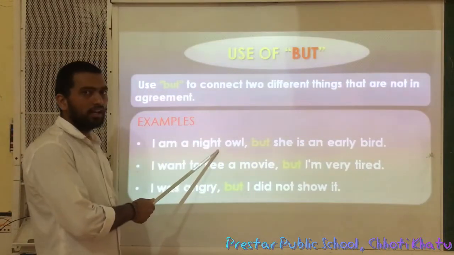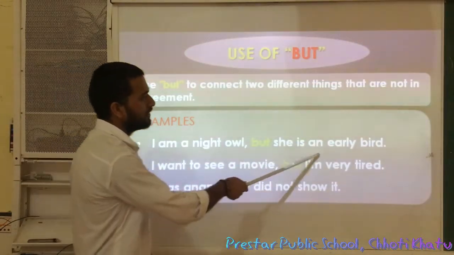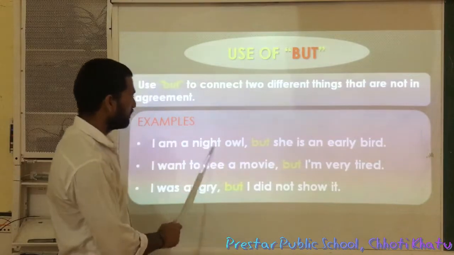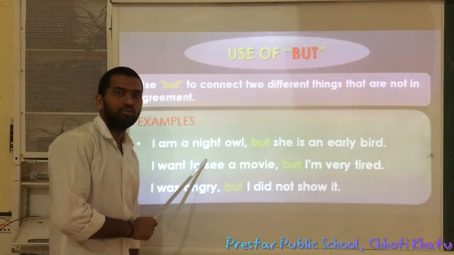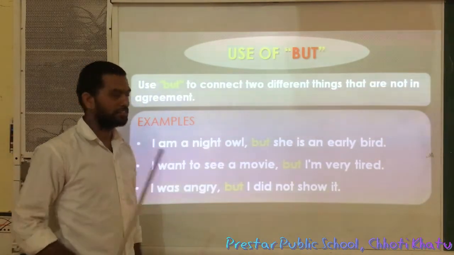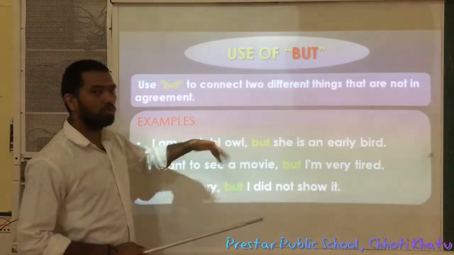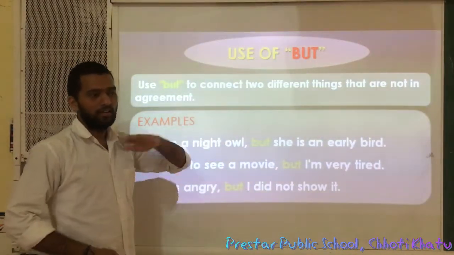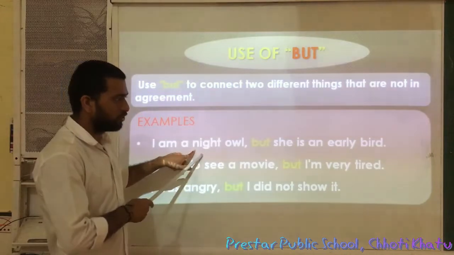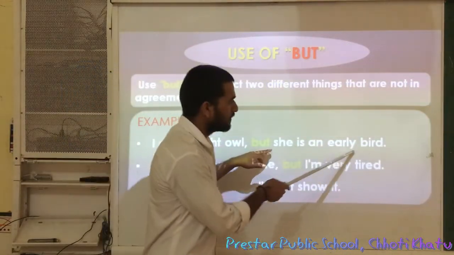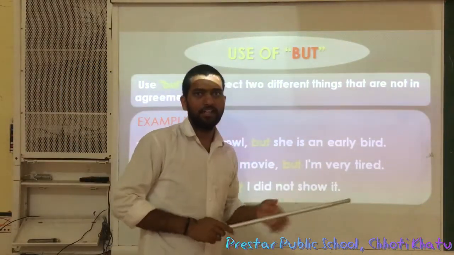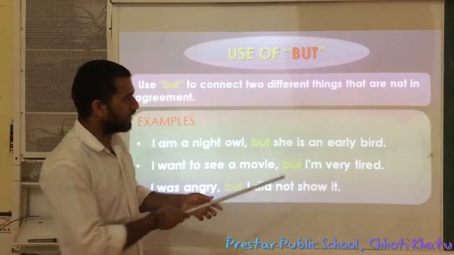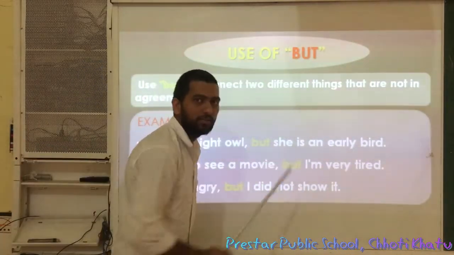I am a night owl, but she is an early bird. Night owl means the person who stays up late at night, who goes to sleep late at night. And who goes to sleep very early, like 7 p.m., 8 p.m., these types of persons are called early birds.